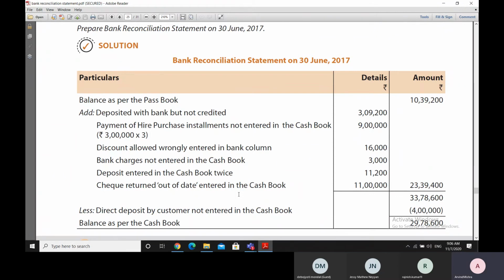Normally checks allow 3 months time for deposit, and if within that 3 months it has not been deposited into the bank, it will not be cleared because the check has become invalid. So the bank returns that check back. Now, when the bank has returned that check back to us, we had passed an entry earlier into the cash book.